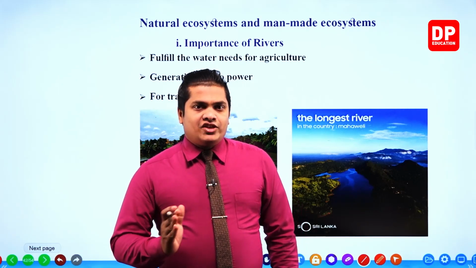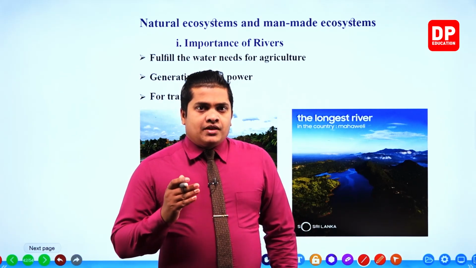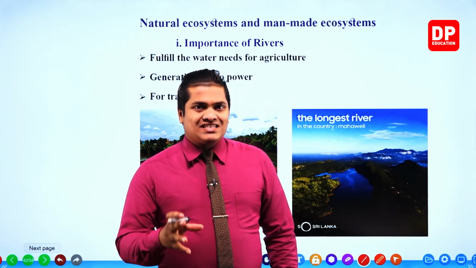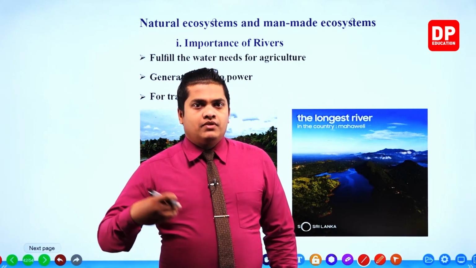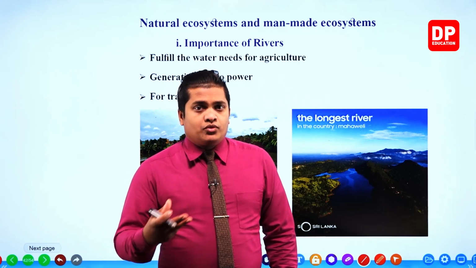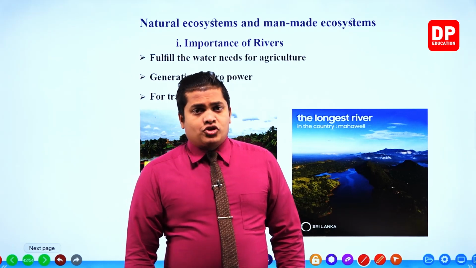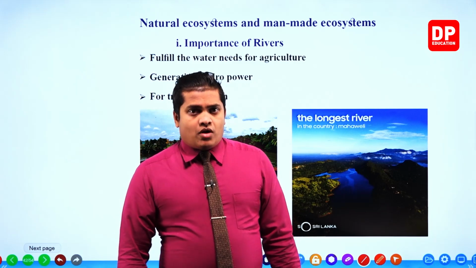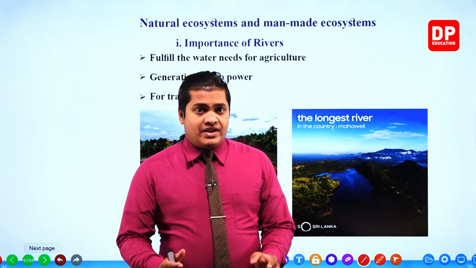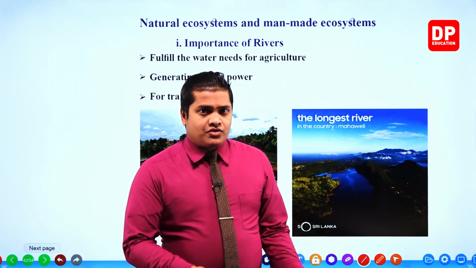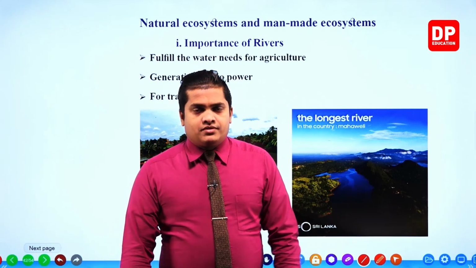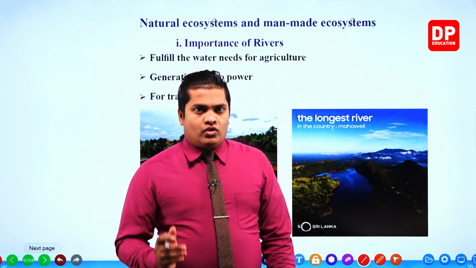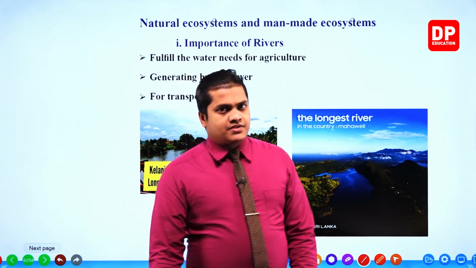Since ancient times, my dear children, the people who are living near riverine environments receive water from rivers to do their agricultural activities. Even today, we receive mainly water to our agricultural lands from rivers, right? So it fulfills the need of water for our agricultural purposes.